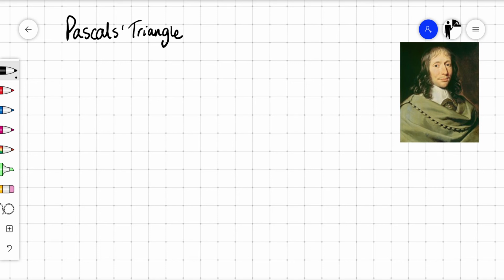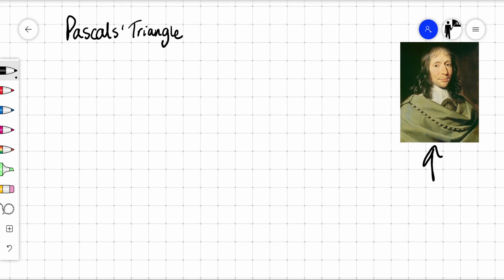Okay, we're going to introduce you to this chap here. This chap here is called Blaise Pascal. He was born in 1623 at Clermont in France. His mother died when he was only 3, so he was brought up and educated by his father, who was a lawyer and an amateur mathematician.